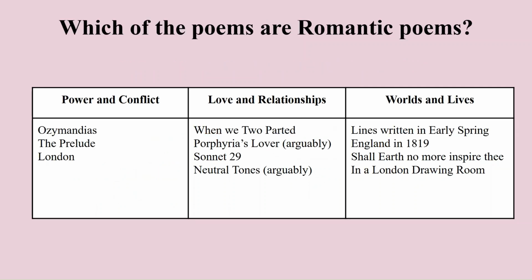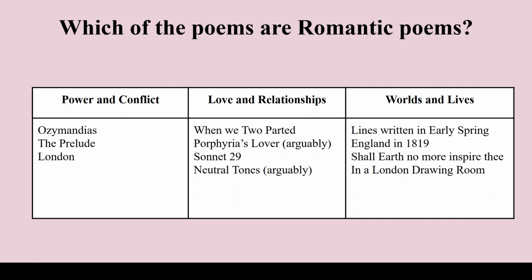For Power and Conflict, we have Ozymandias, The Prelude, London. For Love and Relationships, we have When We Two Parted, Porphyria's Lover, Sonnet 29, and Neutral Tones. For Worlds and Lives, we have Lines Written in Early Spring, England in 1819, Shall Earth No More Inspire Thee, and In a London Drawing Room. All of these are really good, by the way, so if you feel like exploring outside of your cluster, definitely try the other cluster's poems. Anyway,